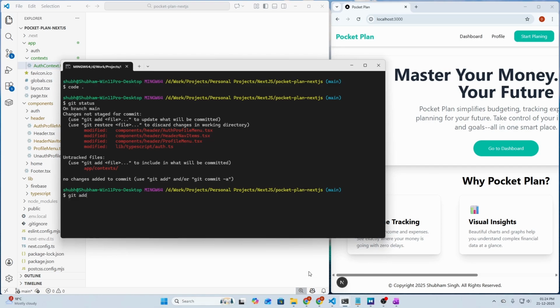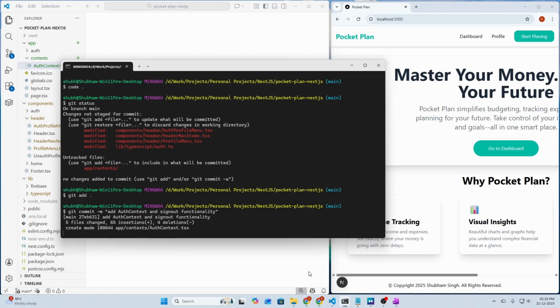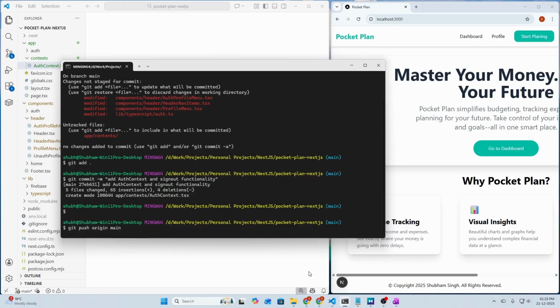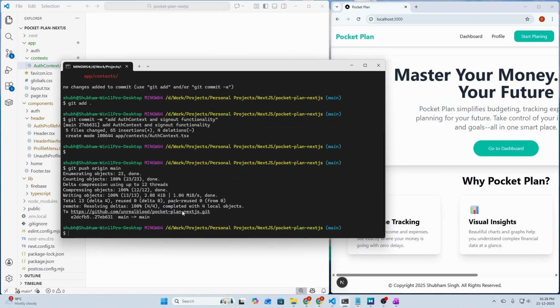So git add dot and git commit dash m, that is add auth context and sign out functionality. So let's push the changes to GitHub also. So git push origin main, and that's a successful push message.